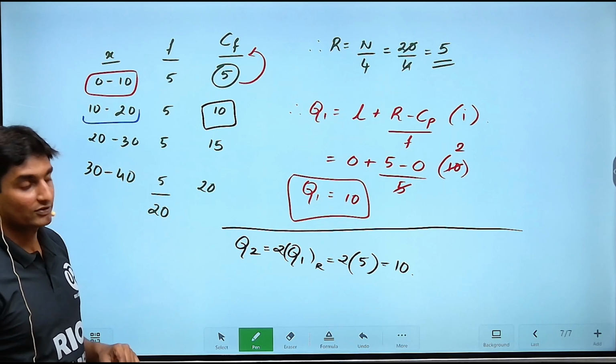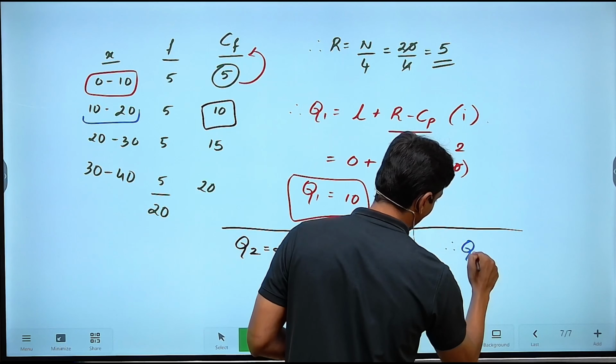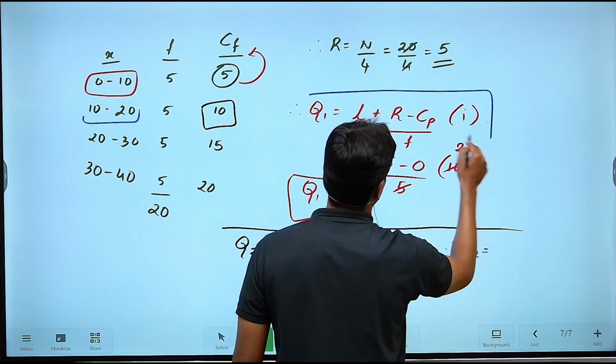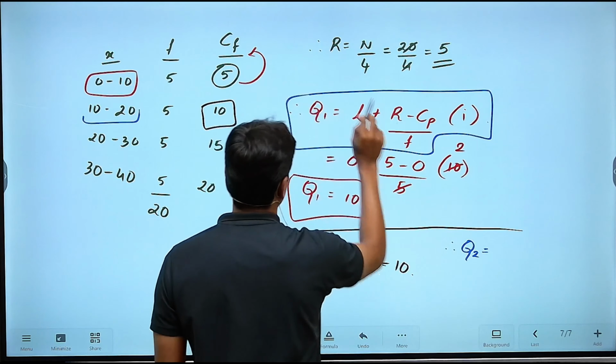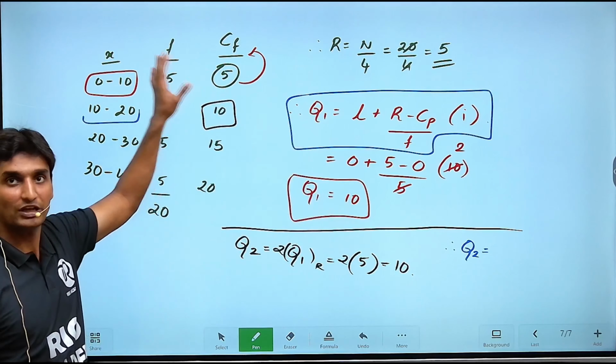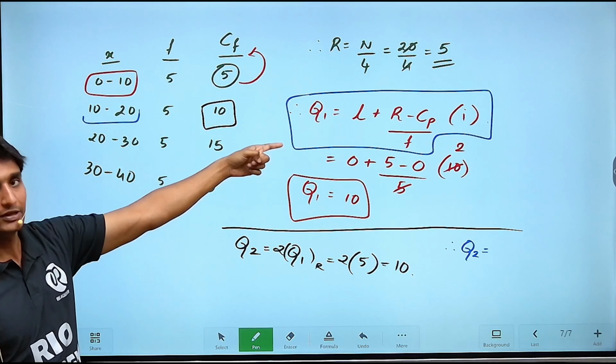Quartile class interval. Once again guys, you'll have to go up with the formula. What is the formula? The formula once again will remain the same. L plus (R minus Cp) divided by F, multiplied with I. Now you have to substitute the values once again with respect to the different class interval that we have obtained here. What is L guys?